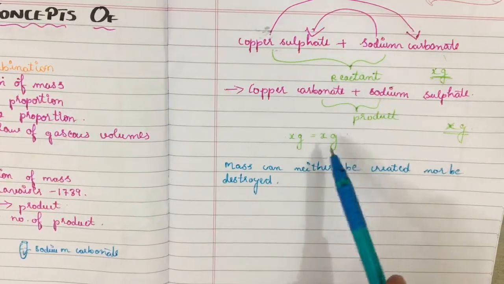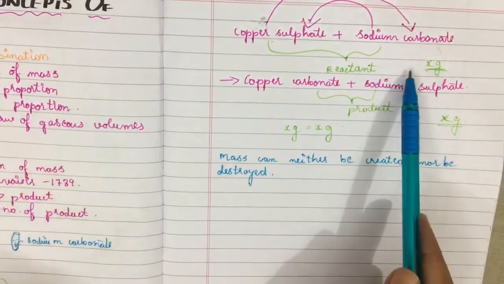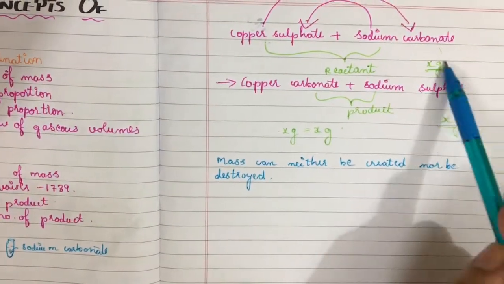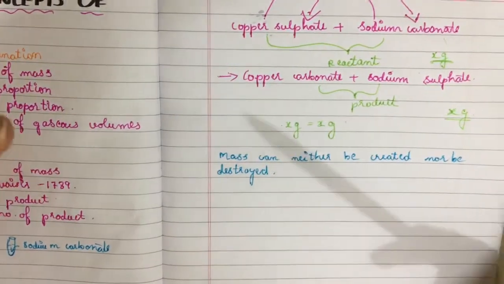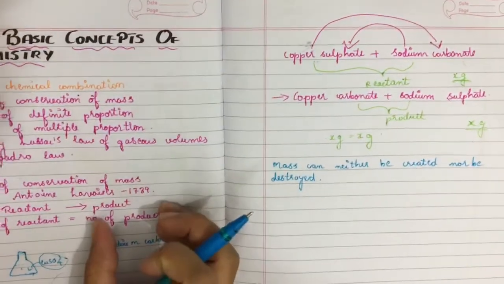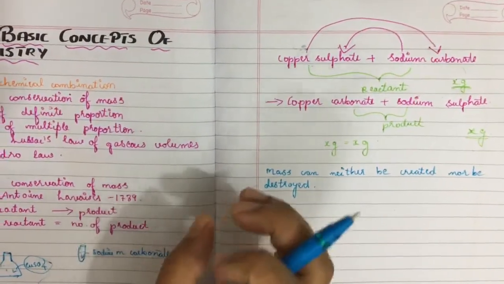This is the reactant side and this is the product side. He weighed this before as well as after the experiment, and x gram was found in both. So he came to the conclusion that mass can neither be created nor destroyed. This is the law of conservation of mass, found by Antoine Lavoisier in 1789.